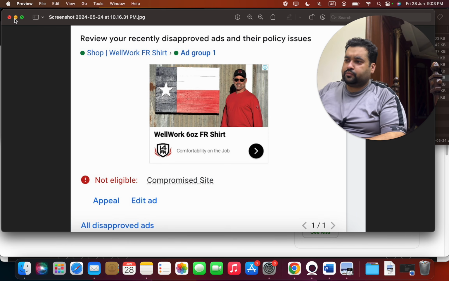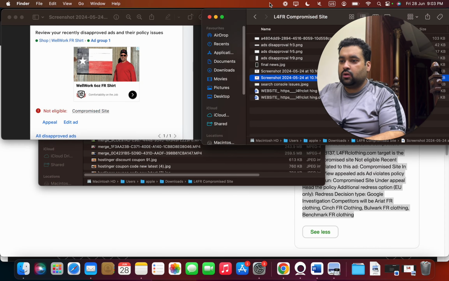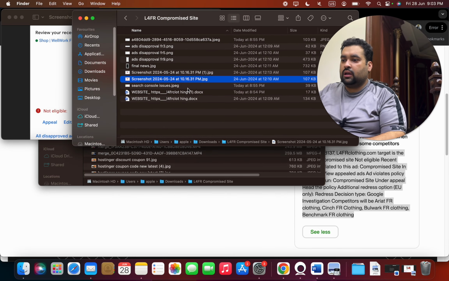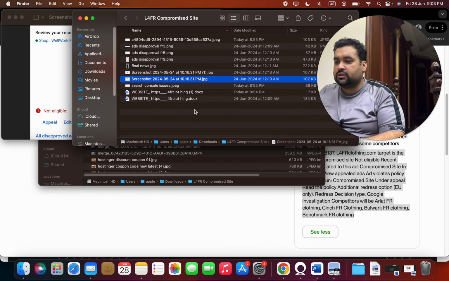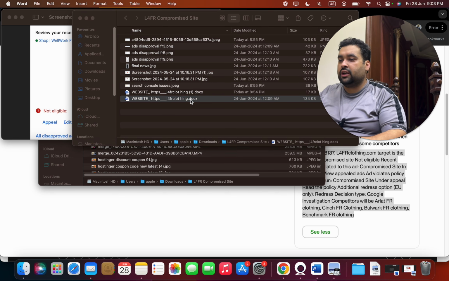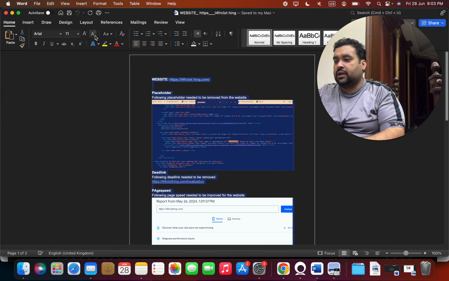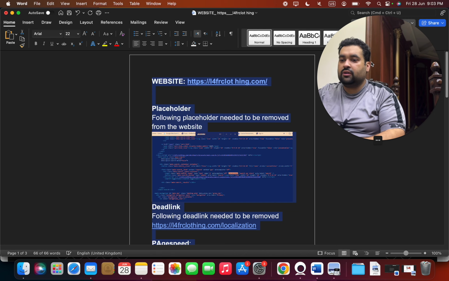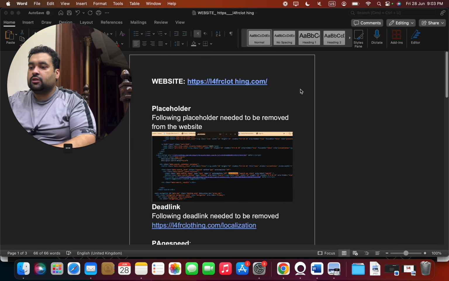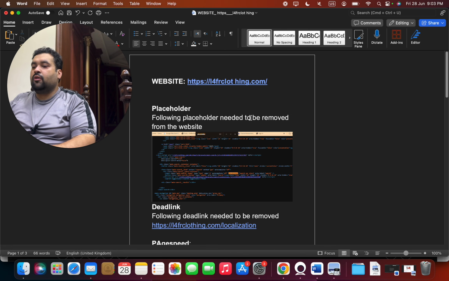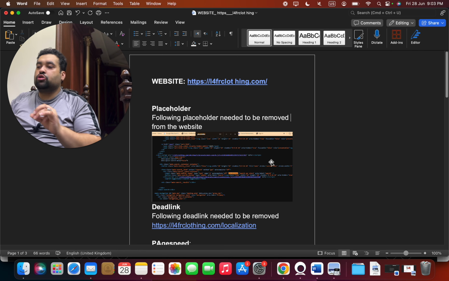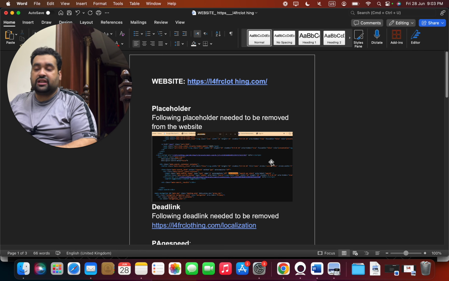Now, first thing was, we looked around on everything, and we first figured out some issues on the website. So let me show you the website. Again, it's teamwork, so I would like to appreciate my team as well, who constantly worked with me on this project. So this was the domain, and we found some placeholders in the source code. People ask, could a placeholder be a reason? Yes, placeholders are actually one of the reasons.